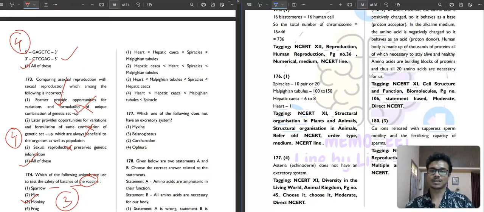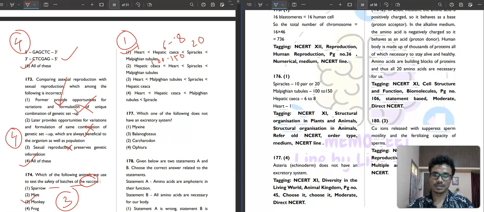Heart, hepatic caeca, spiracles, Malpighian tubules. Spiracles are 10 pairs, that means 20. Then the heart is 1. Hepatic caeca 6 to 8. Malpighian tubules 100 to 150. That is your correct answer. That is your ascending order, first option.